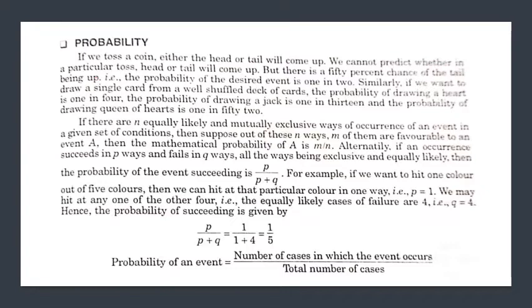So the probability of an event is given by the number of cases in which the event occurs upon total number of cases.